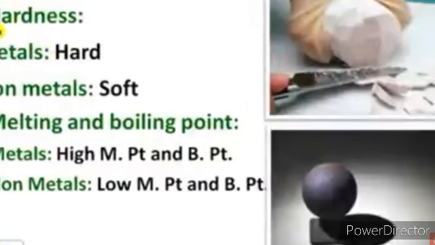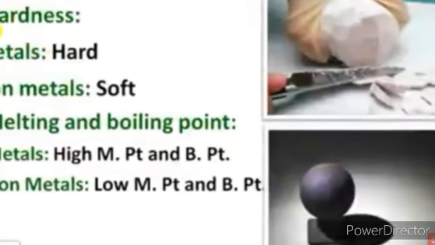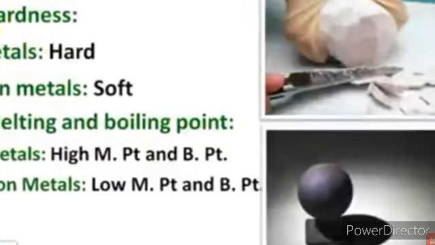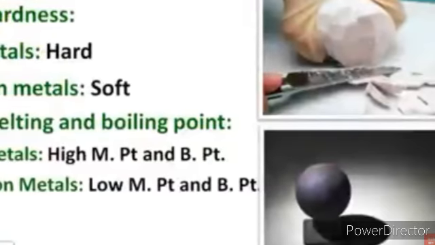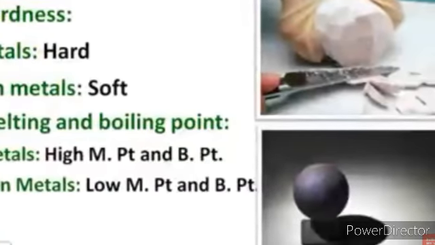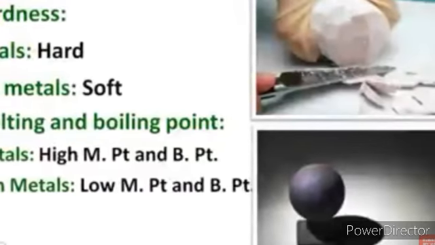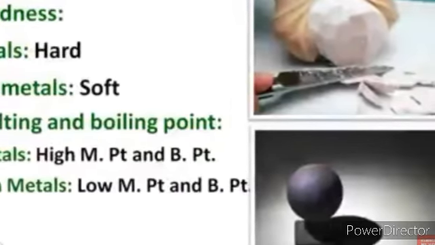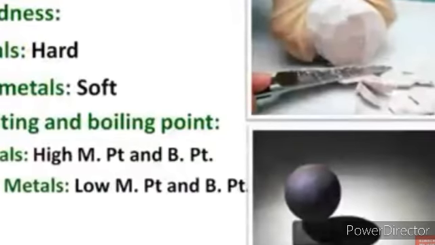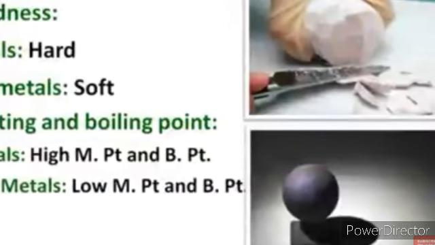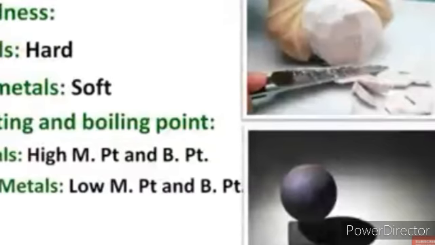If we talk about non-metals, they are usually soft, but the exception is diamond. We know that diamond is a form of carbon. It is the hardest substance known. These are the exceptional cases: diamond being a non-metal is still hard, and sodium and potassium being metals are still soft in nature.